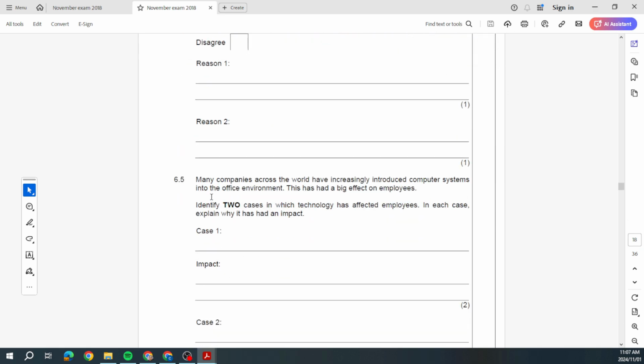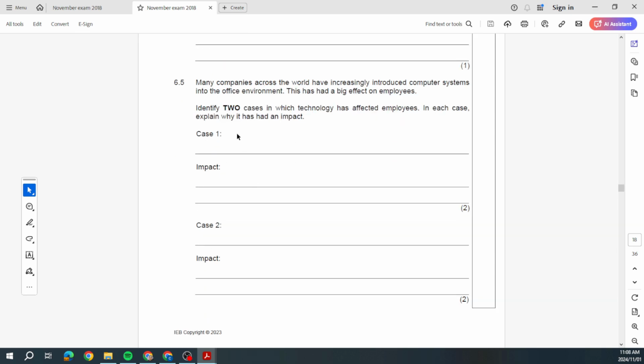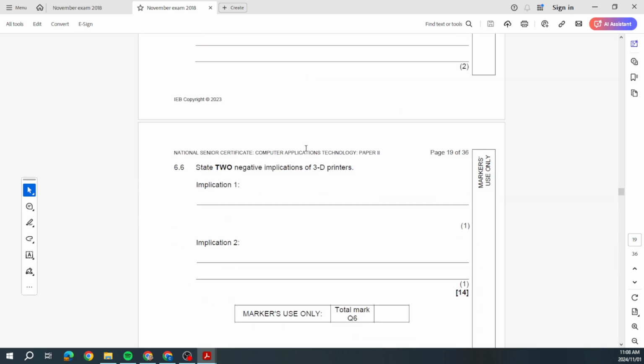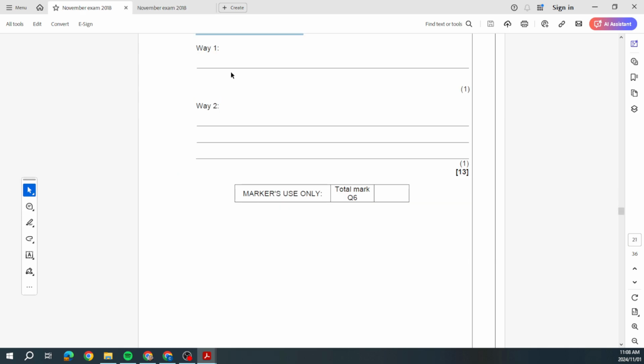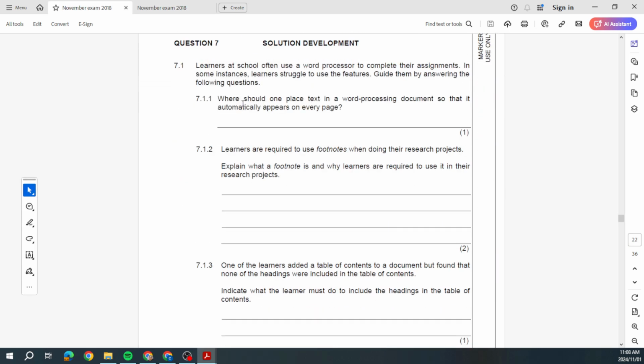And let's go further. Many companies across the world have increased. Do you see a scenario, and then in 2 cases in which technology has affected employees. In each case, explain why it had an impact, and 3D printers, or the negative implications of 3D printers as well. So you can see what you'll end up getting there.